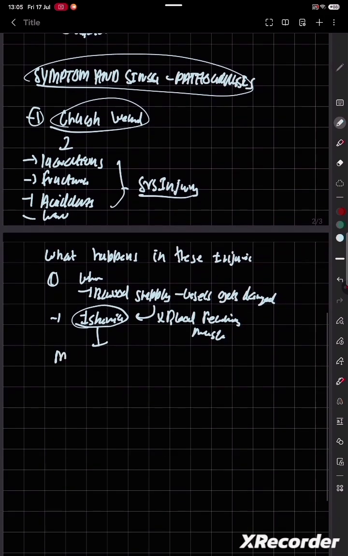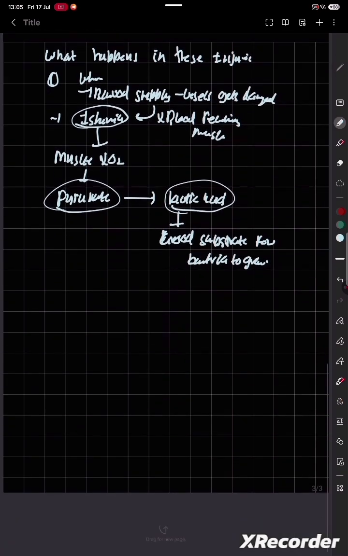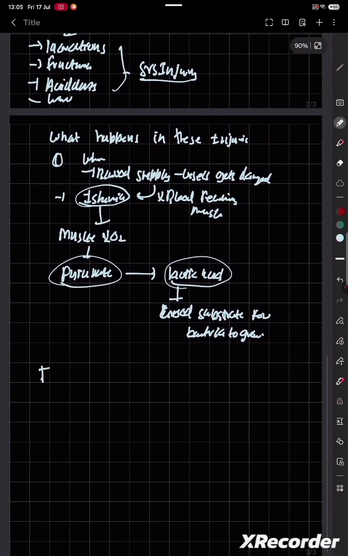From this ischemia, the muscle is not getting oxygen. So what will the muscle do? It will switch to pyruvate. If you're not getting energy from one source, you want to get energy from another source, right? So pyruvate will form lactic acid, which is a good substrate for bacteria to grow. Then, when a person is getting injured, contamination from the nearby soil takes place.